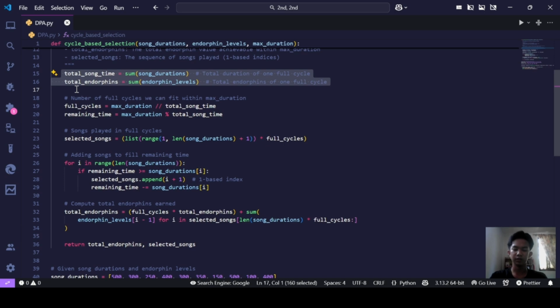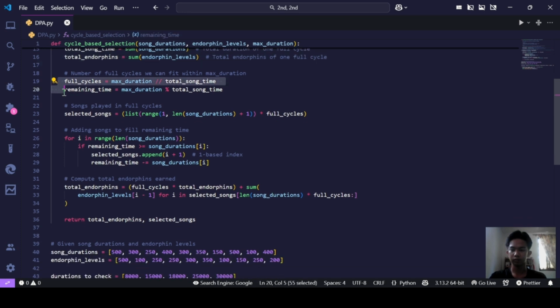A cycle refers to the playing of all songs once in a sequence. Next, we calculate how many full cycles of songs can fit into the given max duration. We do this by performing integer division of max duration by the total song time.